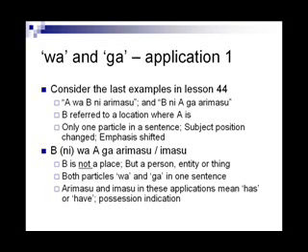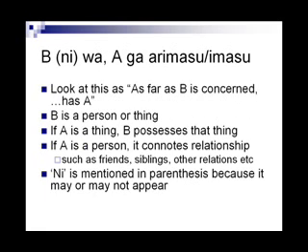Ni is not for location only. Location related meanings are in, on, at, to, etc. Ni also stands for with when used with wa. Again, look at this as far as B is concerned, here is a statement. The statement in this case is A ga arimasu, or has A. When B was a place, the role of the words arimasu and imasu was location indication. When B is not a place, the role is possession indication.